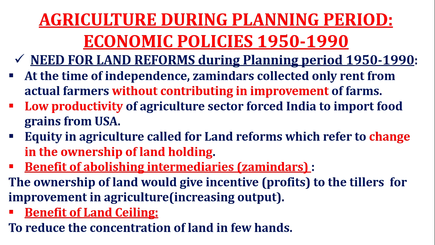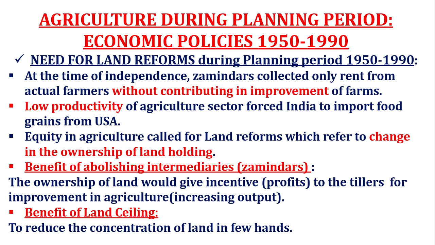So now, in the second last point, you can see the benefit of abolishing intermediaries, the jamidars. What was the benefit, and what was the vision? The ownership of land would give incentive, or we can say profits, to the tillers for improvement in agriculture. And then these tillers, the actual farmers, would involve themselves. They would invest to improve the output, that is, increase output.